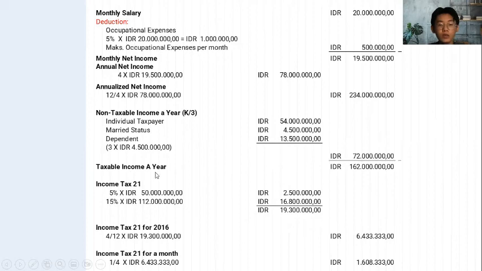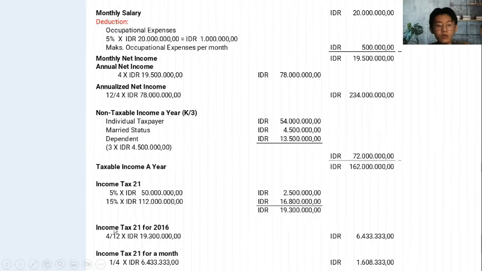Then this 234 minus 72 million, we get 162 million as the taxable income a year. Then we calculate the income tax 21, starting from 5% multiplied by 50 million is 2.5 million, and then this 162 minus 50 million is 112 million, multiplied by 15%, and we get 16.8 million, and then we sum and get 19.3 million.